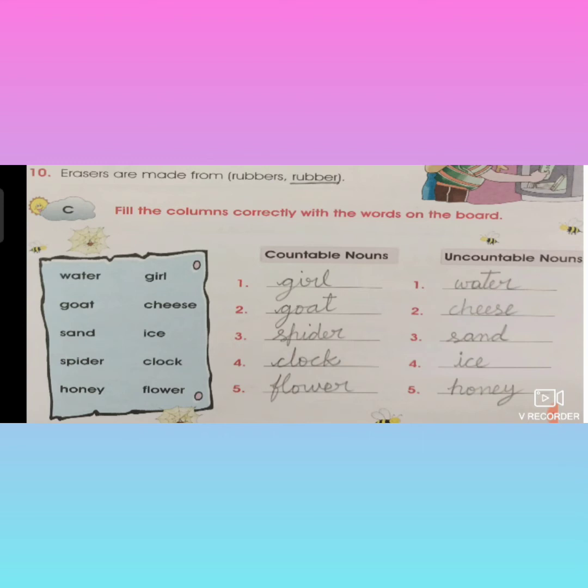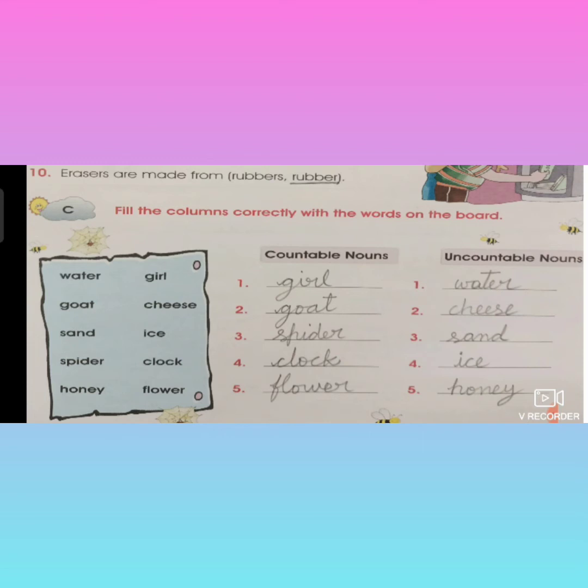See the next one, cheese. Ice is also an uncountable noun. We cannot count one ice, two ice, or one cheese, two cheese. So the two are called uncountable nouns. And next, clock. Clock is countable. Suppose in your house there are two clocks; you can count. So clock is called a countable noun. And the next one, flower. Flower is also called a countable noun because it can be counted. One flower, two flowers, three flowers. Now you understood, no, children?